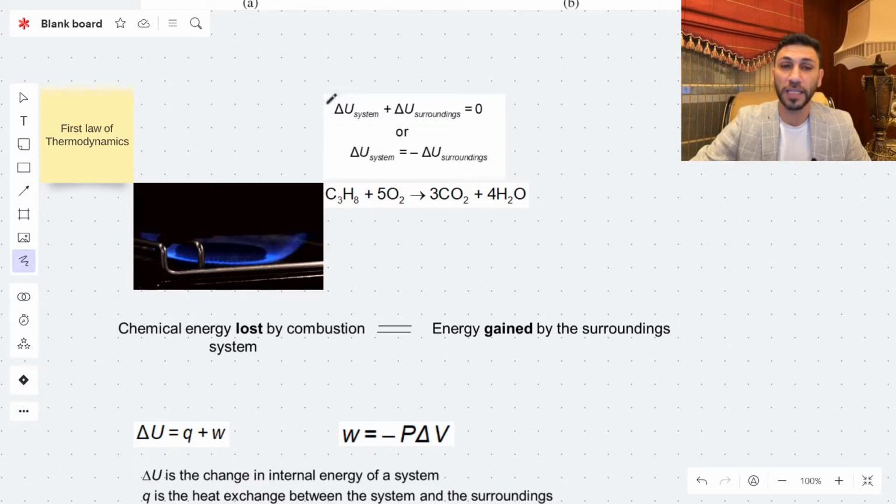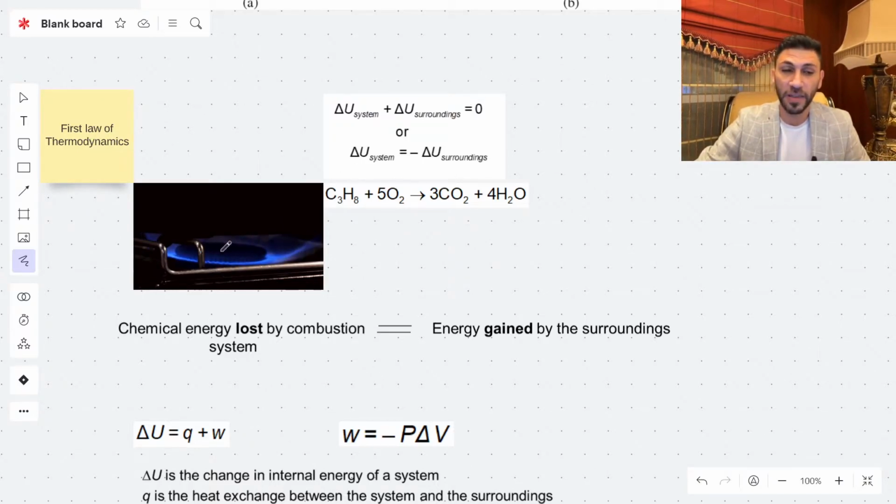So the delta U of the system, the change in the internal energy of the system, plus delta U of the surroundings, the change of the internal energy of the surroundings, is always equal to zero, according to the first law of thermodynamics.